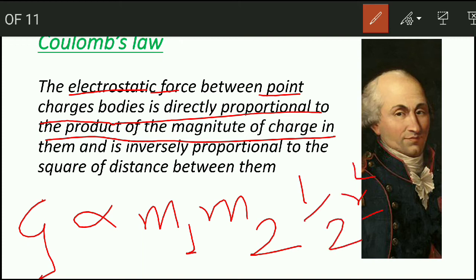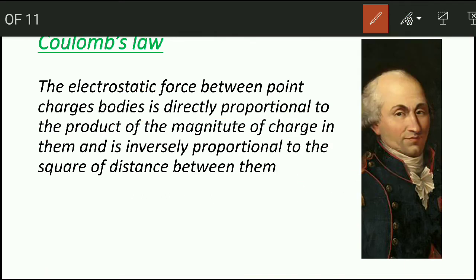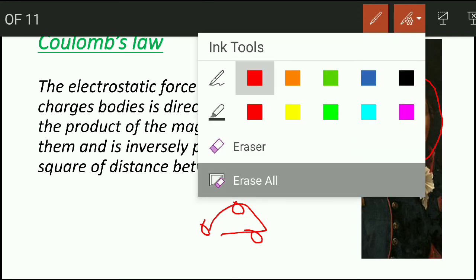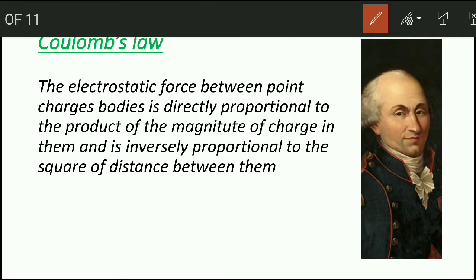Newton said it, and Coulomb is also saying it, but both things are different here. And you know, my friends, that electrostatic force exists in small particles like proton, neutron, and electron, due to which they are all connected. Otherwise, the protons would flow away, neutrons would flow away, and the electrons would flow away.